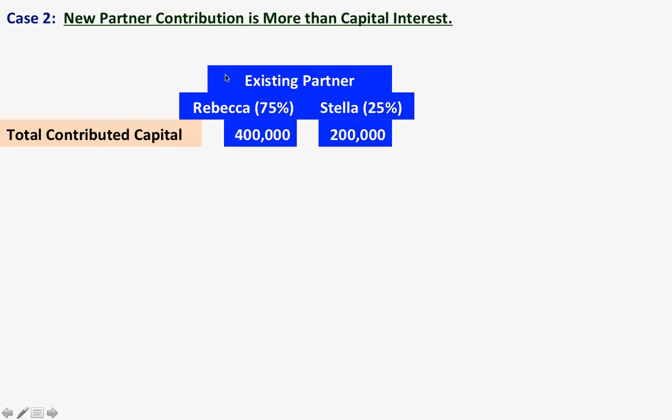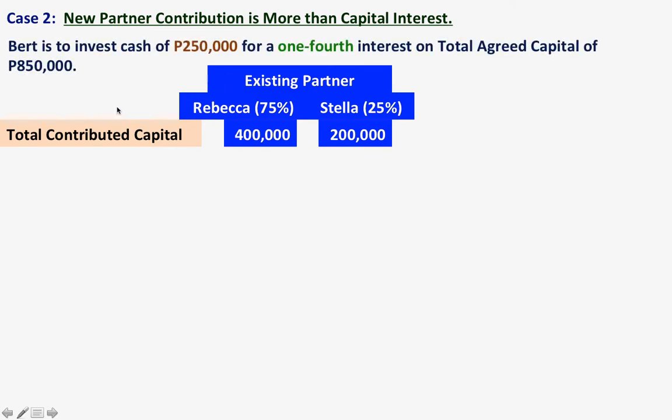Now the condition is that Bert is to invest cash of 250,000 for a 1/4 interest on the total agreed capital of 850,000. So again, we have to determine first the total contributed capital.